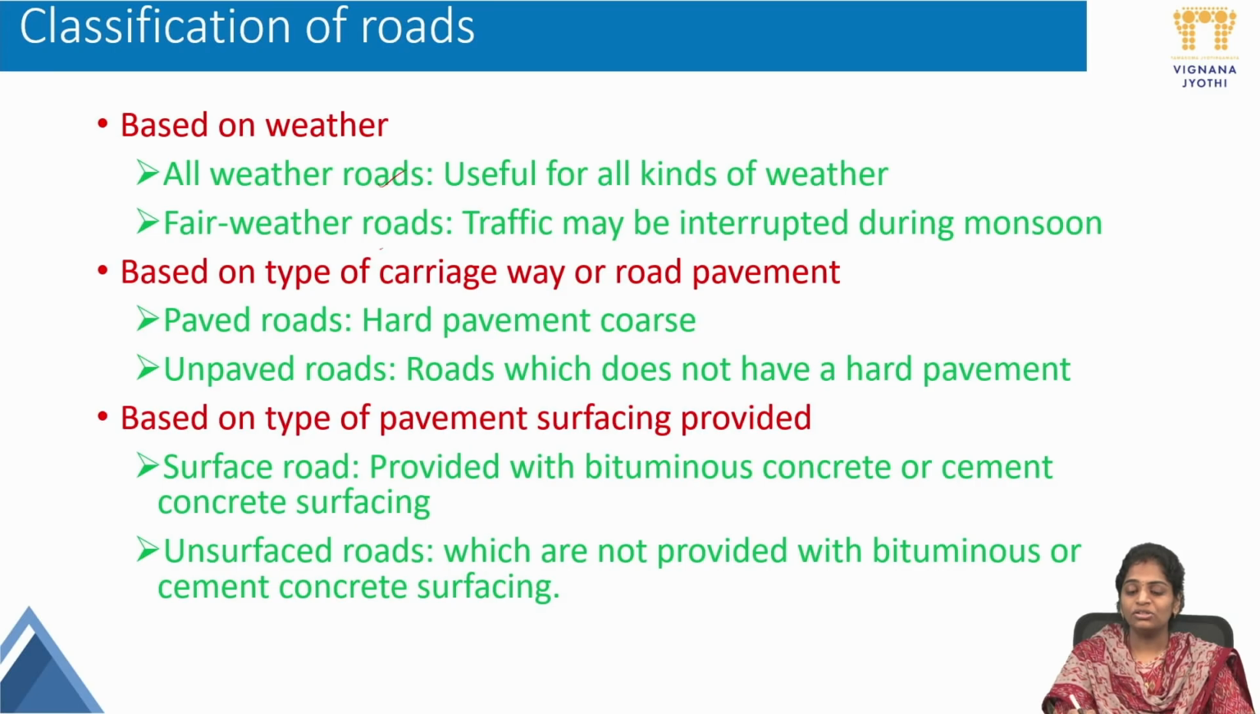Next, based on the type of pavement surfacing provided. Pavement surfacing is of different types. Nowadays we can see white topping, cement concrete surfaces and all those. Surfaced road and unsurfaced road. A surfaced road is provided with bituminous concrete or cement concrete surfacing. Unsurfaced roads are not provided with bituminous or cement concrete surfacing. These are some of the categories of roads. Please remember the three categories discussed here: based on the weather, based on the type of carriageway or road pavement, and based on the type of pavement surfacing provided.